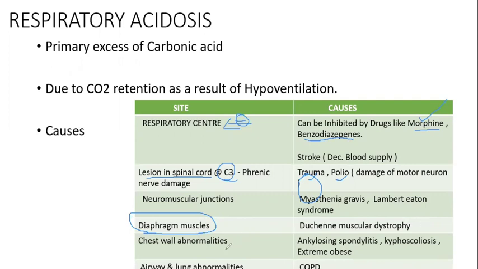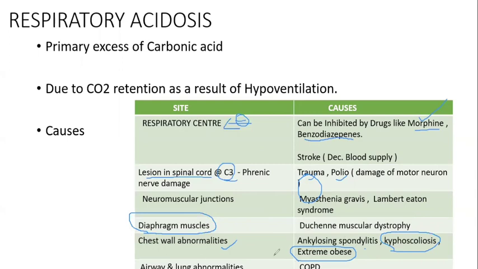And also chest wall abnormalities. Chest wall expansion is very important for normal respiration. If the chest wall is not expanding normally, it will also cause respiratory acidosis, like ankylosing spondylitis, and very importantly, kyphoscoliosis, and very, very important is extreme obesity. These mostly go unseen by many patients and even many doctors, because extreme obesity means there will be a buildup of more fat above the chest wall. So the chest wall finds it very difficult to expand.